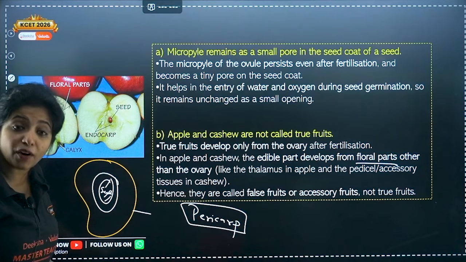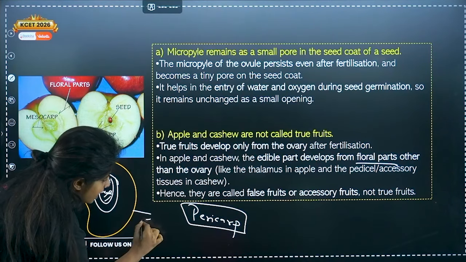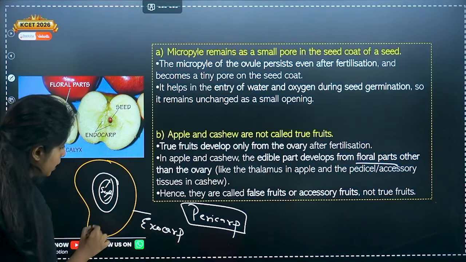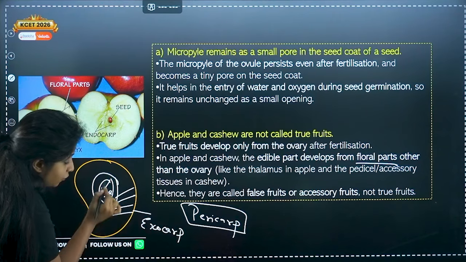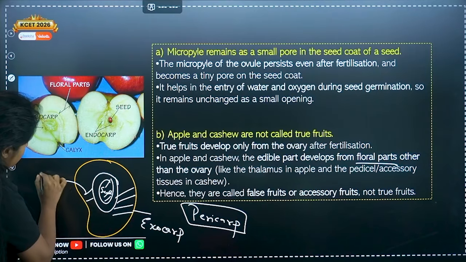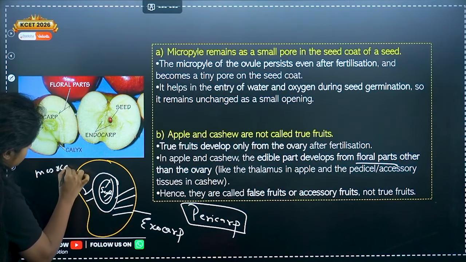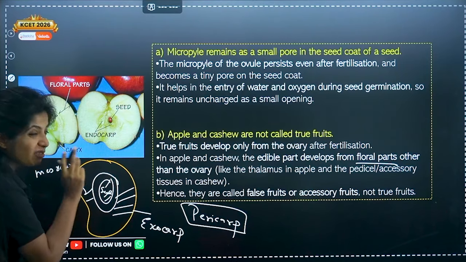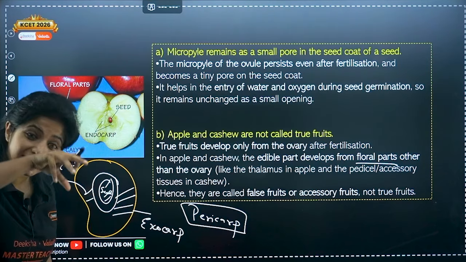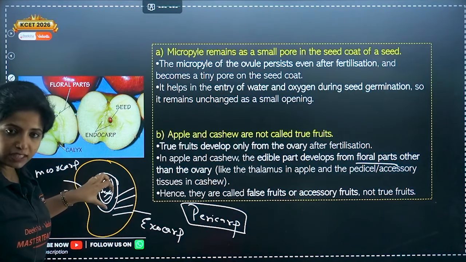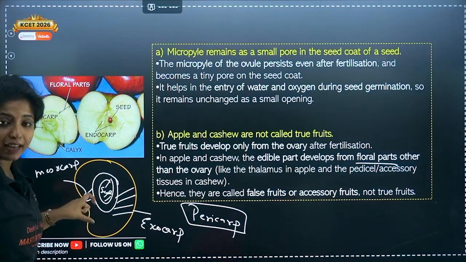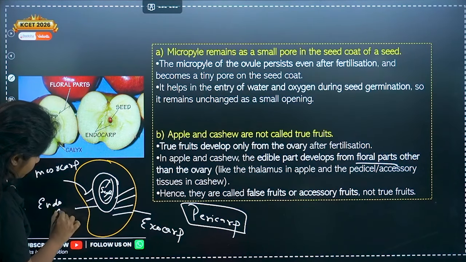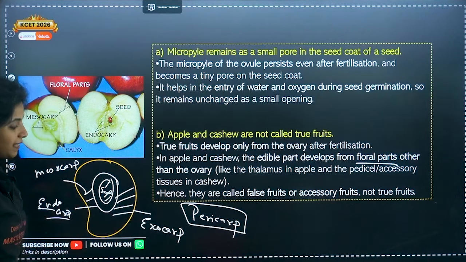Now the pericarp is divided into three layers. The outermost layer is known as exocarp. Now the thing that we eat, the fleshy part, is known as mesocarp. And the thing that we throw, which has the seed in it, remember the seed will have its own seed coat, I'm talking about the thicker layer which is inside, it is known as the endocarp.